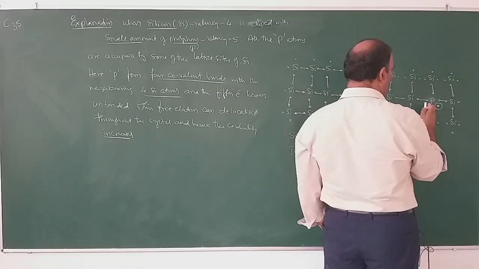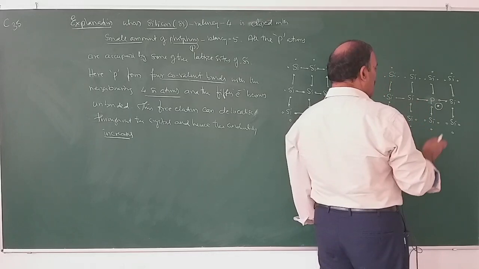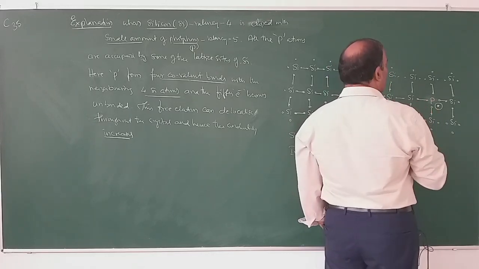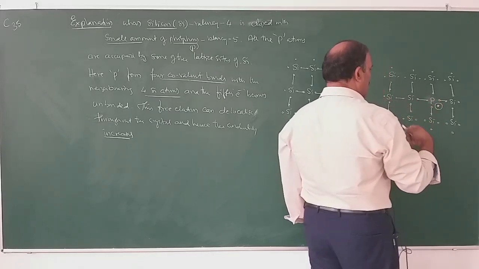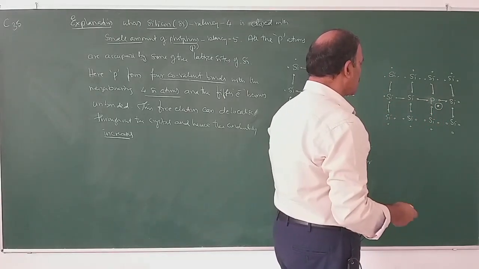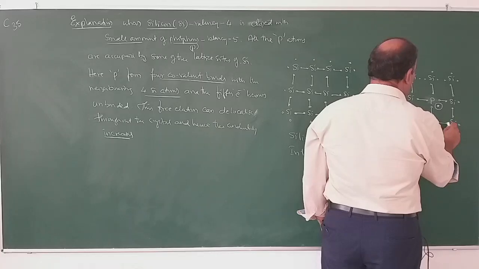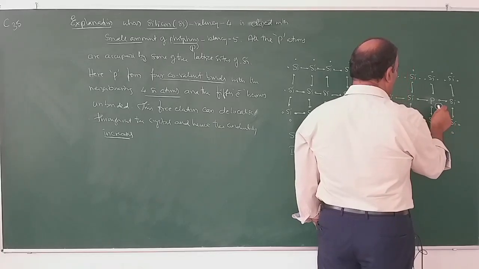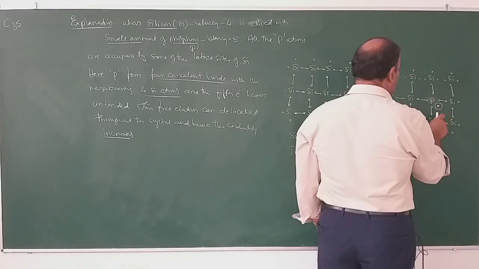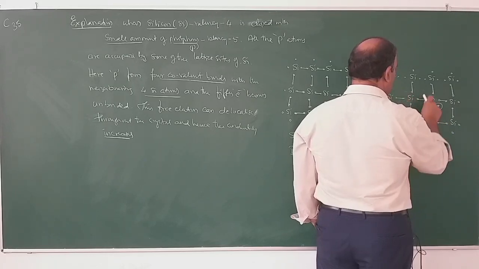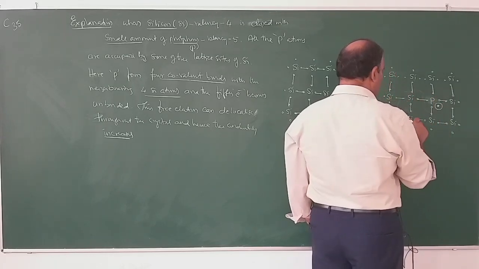I have shown here only one phosphorus atom which has occupied the lattice site of silicon. So, there are many phosphorus atoms if you are doped with phosphorus. So, around each phosphorus atom there are free electrons. These free electrons can delocalize throughout the crystal. As a result, what happens?